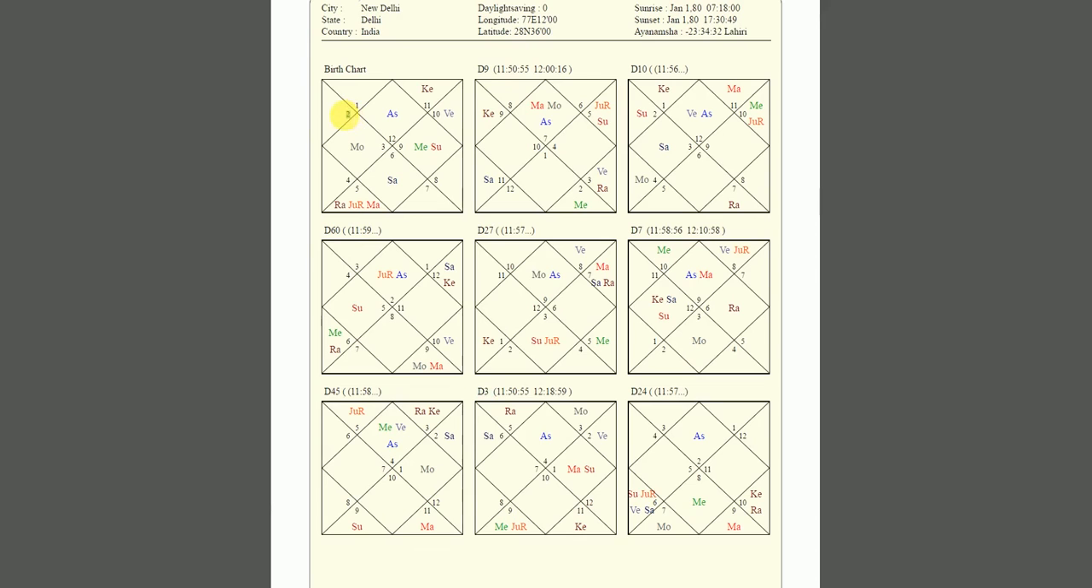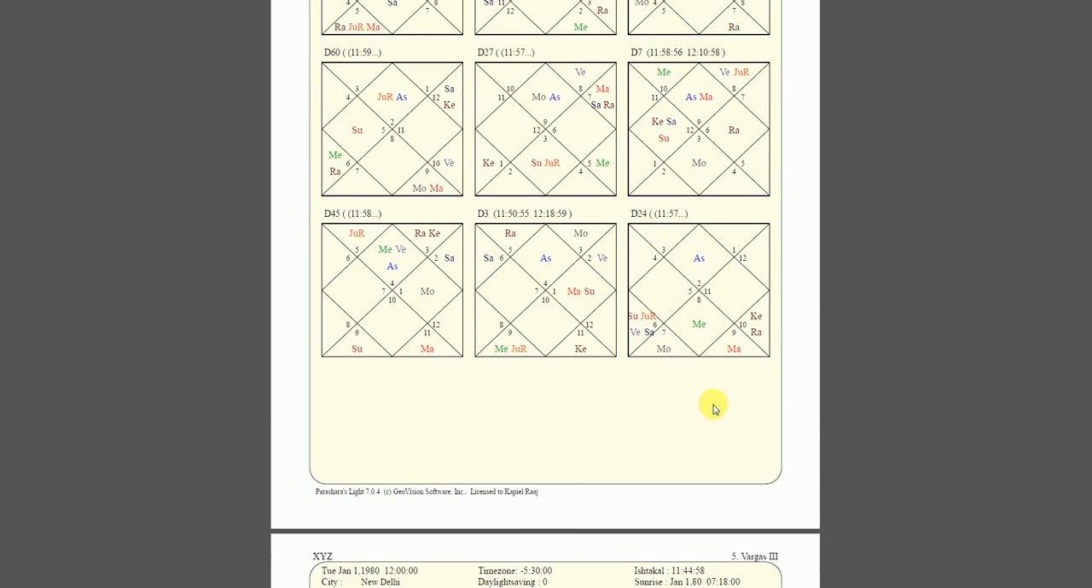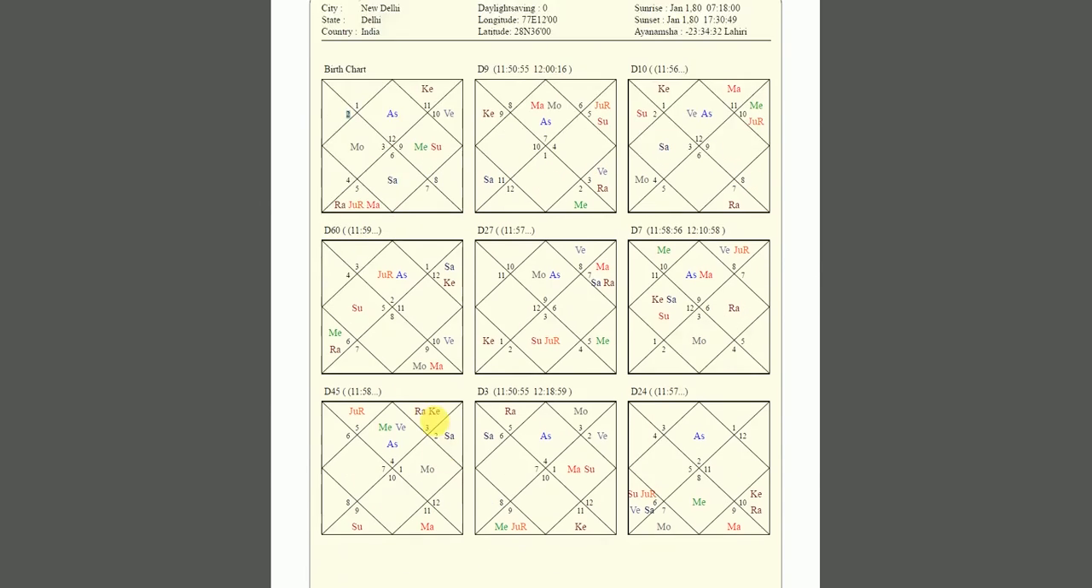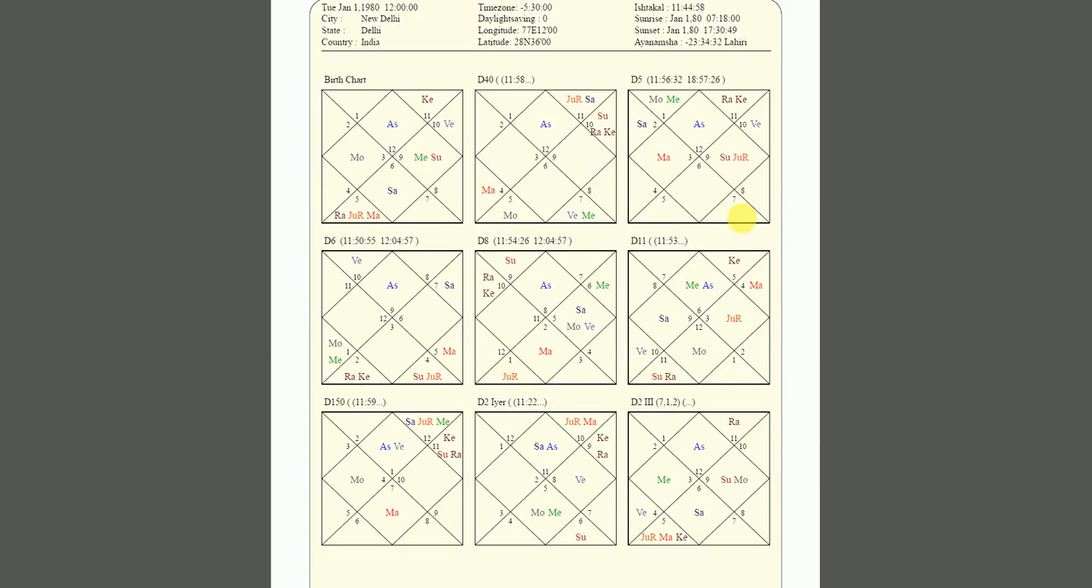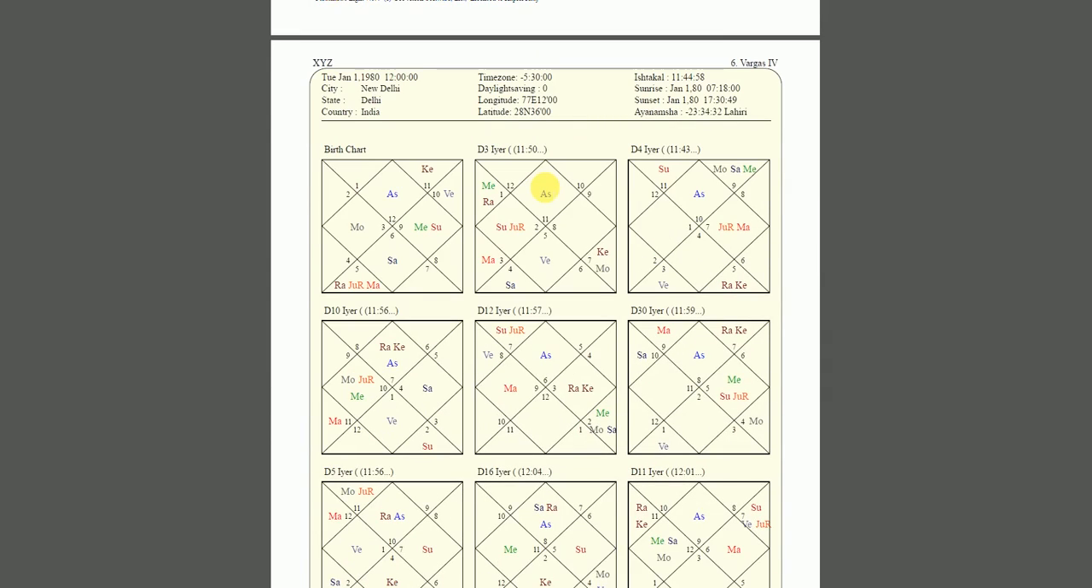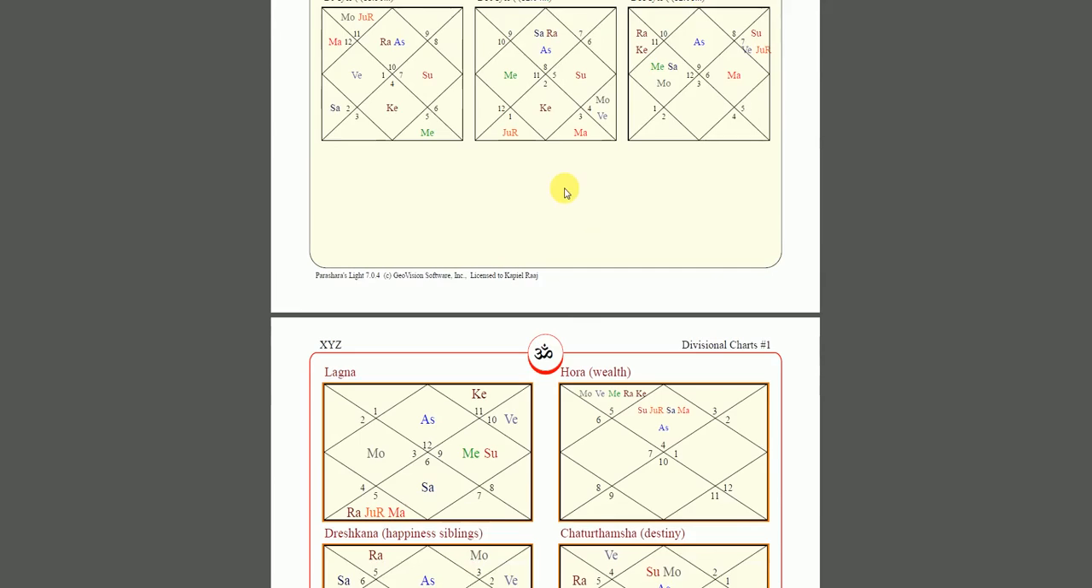So we take the third house of siblings, courage, and we expand it into the D3 chart, the Drikna chart. All these charts are taking some aspect of your horoscope and expanding it into detail. This is why Vedic astrology goes deep. All these D40, D11 charts, these are very, very advanced charts, like even the D150 chart. These are some of the charts that even I have not used.